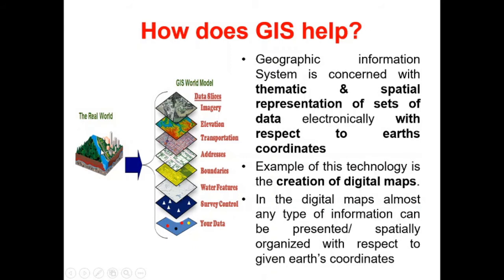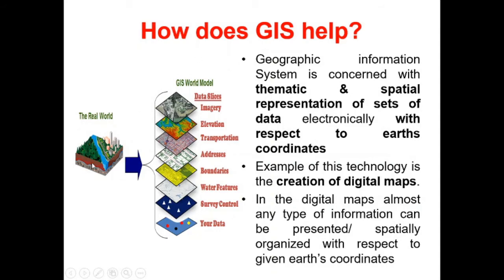Now with respect to this Earth's location, different sets of data like the water features, boundaries, addresses of the residents, then transportation facilities and n number of information. So these different sets of information can be presented thematically with respect to the given Earth's coordinates.